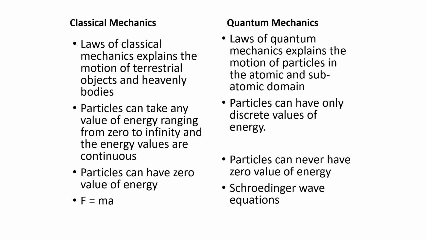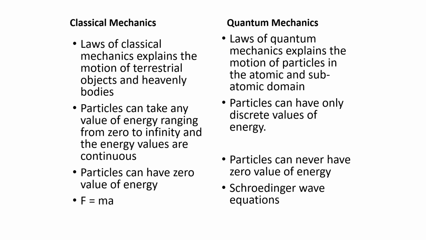We can say that quantum mechanics is a science of the microscopic world, whereas classical mechanics is a science of the macroscopic world. The basic differences between classical mechanics and quantum mechanics are listed here. First one, the laws of classical mechanics explain the motion of terrestrial objects and celestial objects, whereas the laws of quantum mechanics explain the motion of particles in the atomic and subatomic domain.